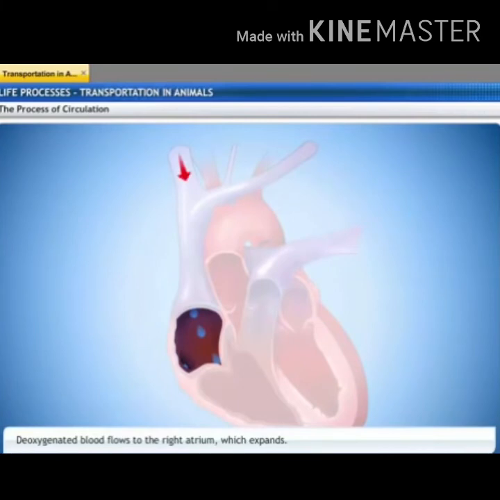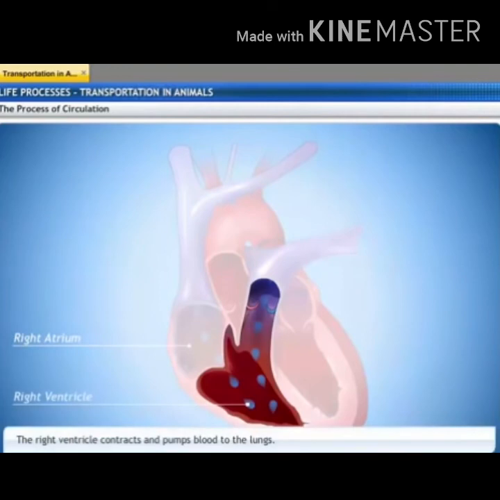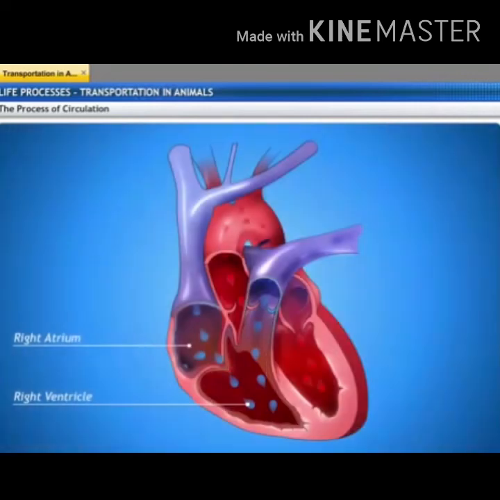Deoxygenated blood flows to the right atrium, and when it reaches the right atrium, it expands. From the right atrium, when it contracts, the blood is pumped to the ventricle, and during that time the ventricles will expand. When the ventricles start contracting, the blood is pumped to the lungs for oxygenation from the right side of the heart.